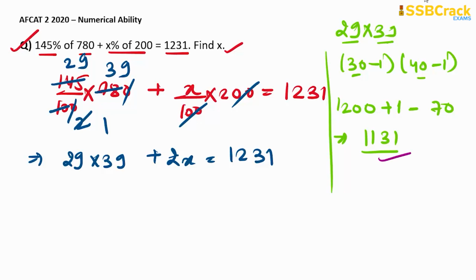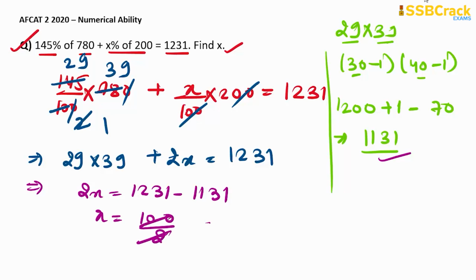Okay. So it will be 2x is equal to 1231 minus 1131. So x will be equal to 100 by 2 and it will be 50. So we have got our x is equal to 50. So this should be our answer for this question.